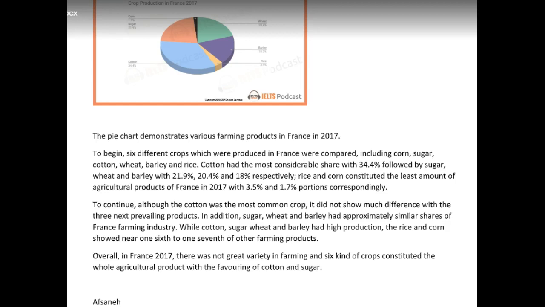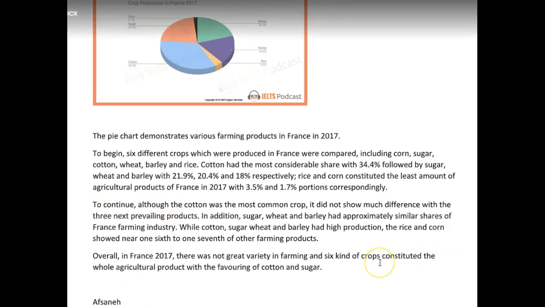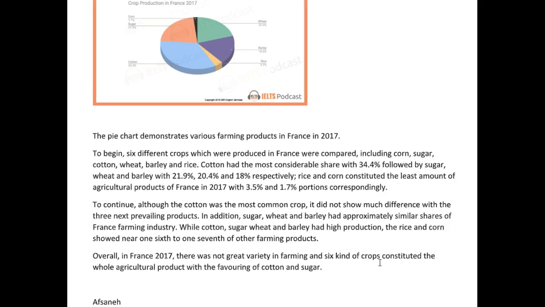To continue, although cotton was the most common crop, it did not show much difference with the 3 next prevailing products. In addition, sugar, wheat, and barley had approximately similar shares of France's products. While cotton, sugar, wheat, and barley had high production, rice and corn showed nearly 1/6 to 1/7 of other farming products. Overall, in France in 2017, there was not a great variety in farming, and 6 kinds of crops constituted the whole agricultural products, with the favoring of cotton and sugar.